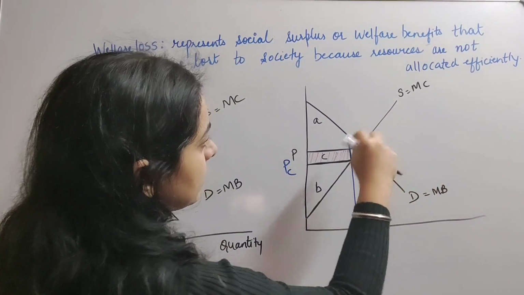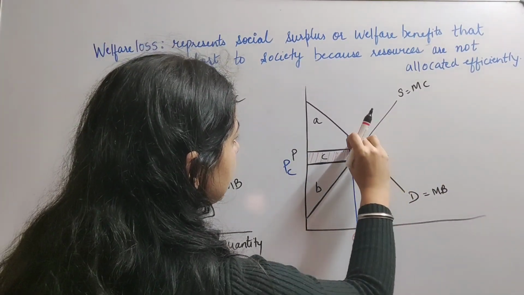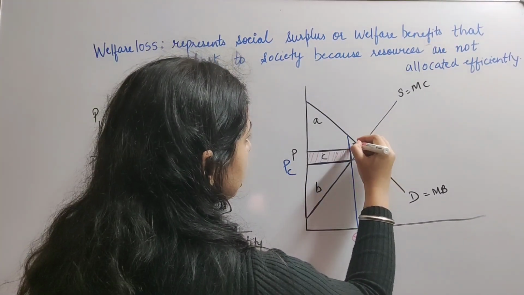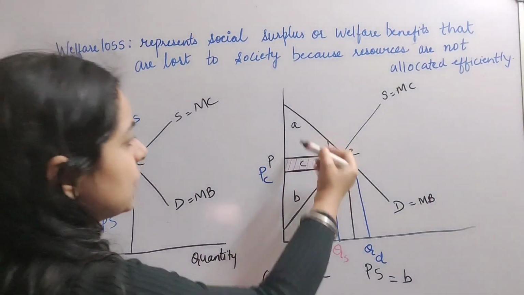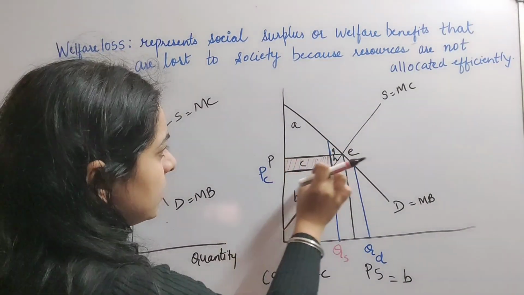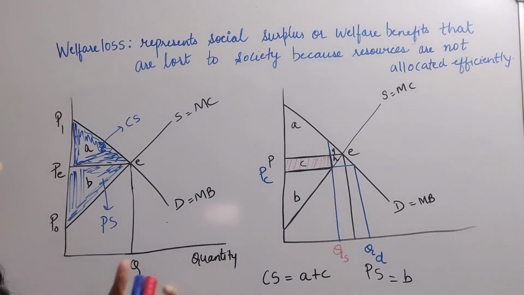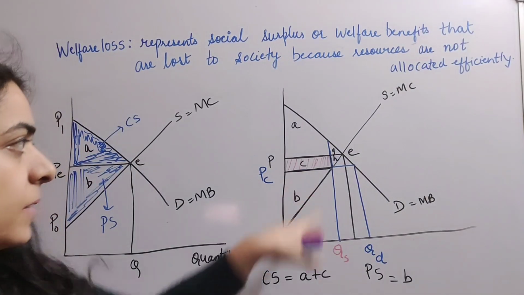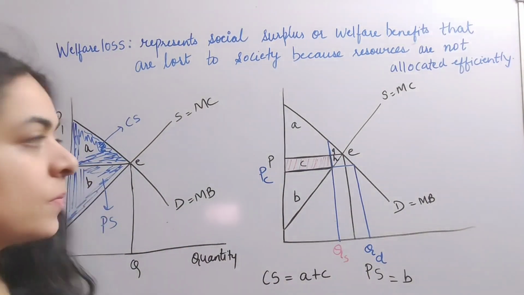But both consumers and producers are not gaining these two small triangles that you can see here. So we can name them as G and H. Consumer surplus has increased by this rectangular shaded area, but there are consumers who are not getting the product because of less supply in the market. So this leads to welfare loss or deadweight loss.